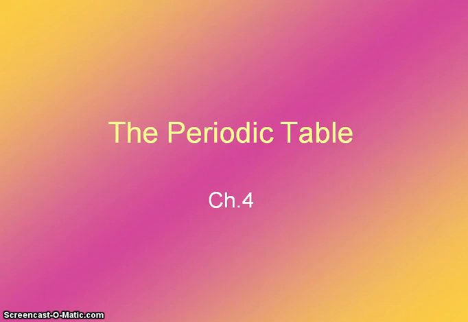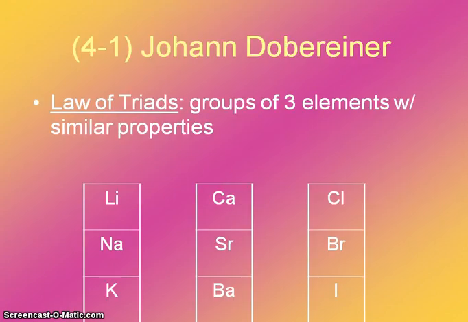Chapter 4 discusses the periodic table. In Chapter 4, Section 1, we begin with Johann Dobereiner, who was one of the first people to put together a periodic table. Now, during his time, there were not nearly as many elements as we currently have, but what he discovered was the law of the triads.